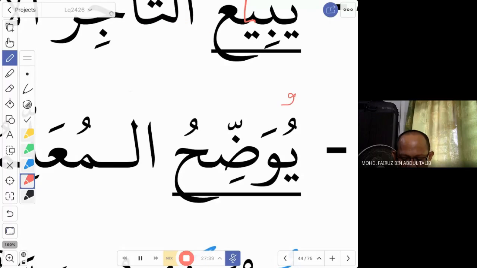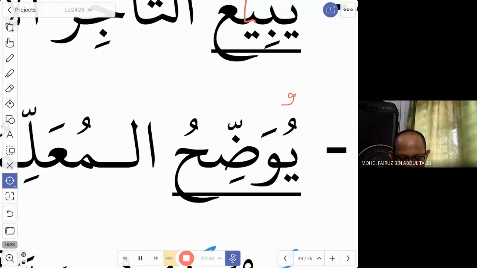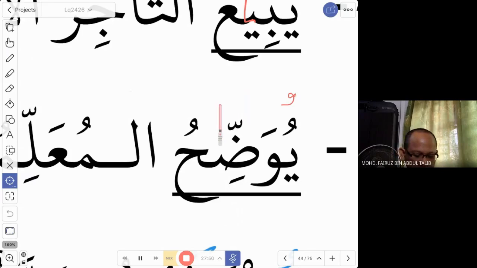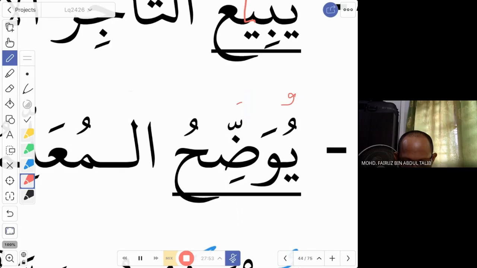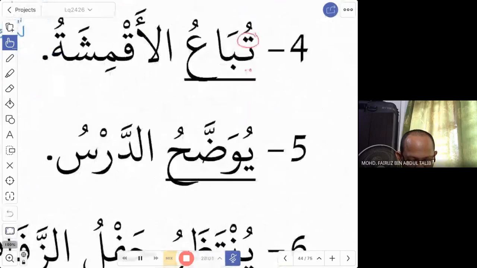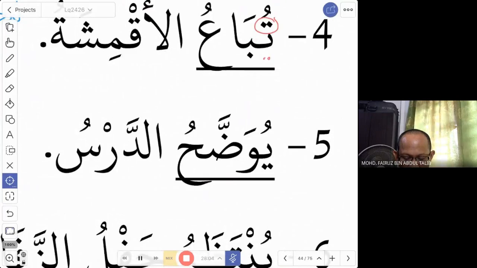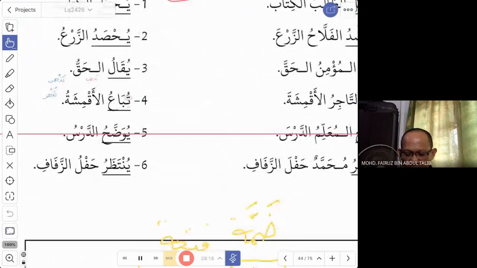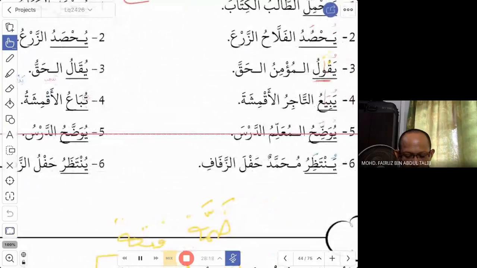Instead of yuwaddihu, how do you read the fi'il for mabni lil majhul? What do you do to the second last letter? Yuwaddahu. Naam. We change the letter to fathah. So now the word is yuwaddahu. This is the fi'il mabni lil majhul. Sorry, this is not past, because this is fi'il mudari. Is explained. So the lesson is explained. Naam. فهذا هو المبني للمجهول for the word وضح، يوضح. نعم.